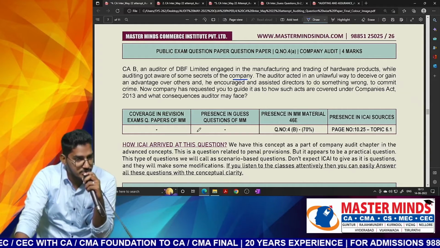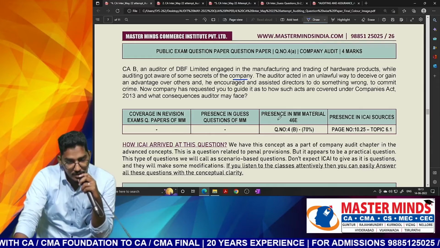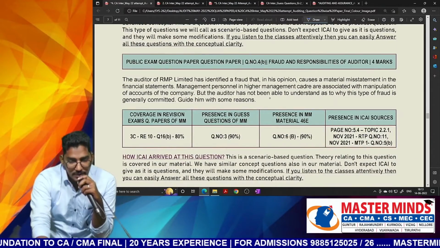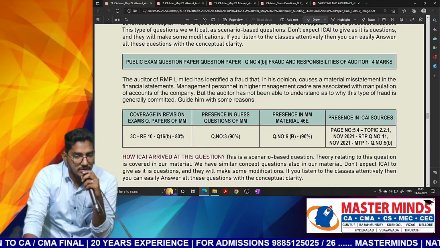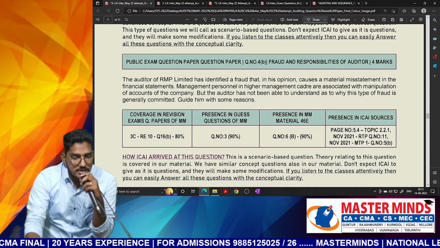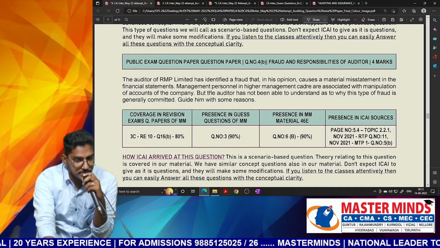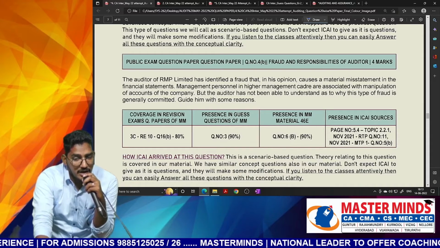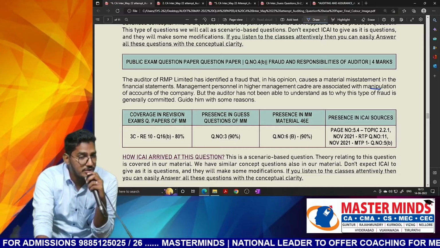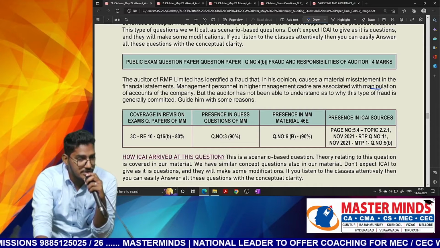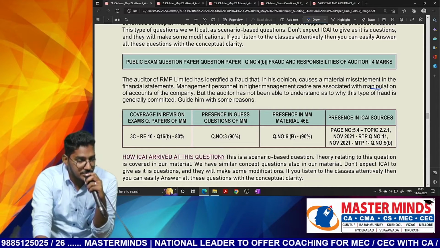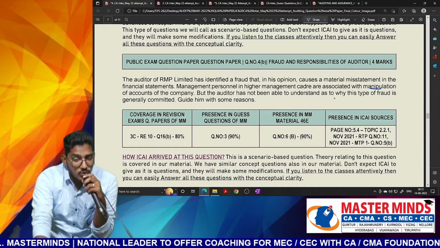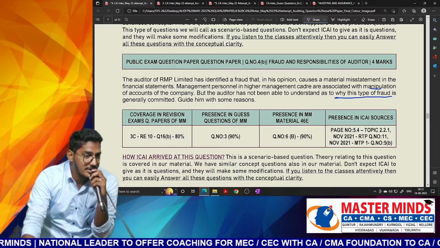See how conceptually they are testing the question. Next one. The auditor of RMP Limited has identified a fraud that, in his opinion, causes a material misstatement in the financial statements. Management personnel in the highest management cadre are associated with manipulation of accounts of the company. Manipulation of accounts, in the sense, fraudulent financial reporting. But the auditor has not been able to understand why this type of fraud is generally committed.